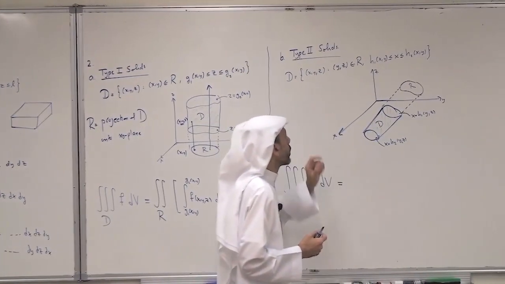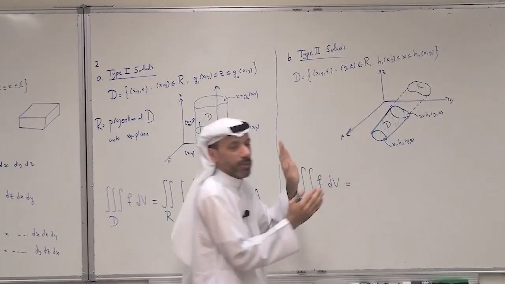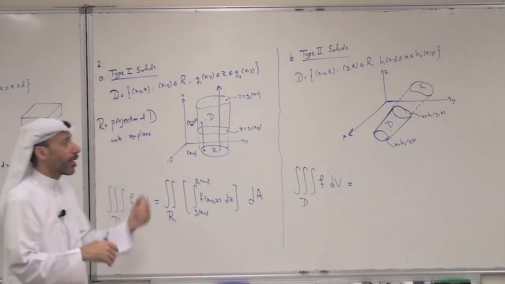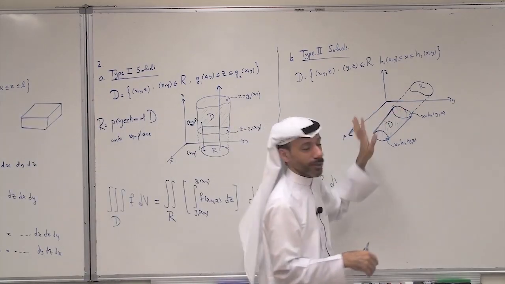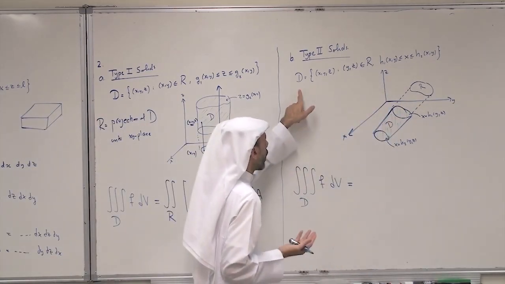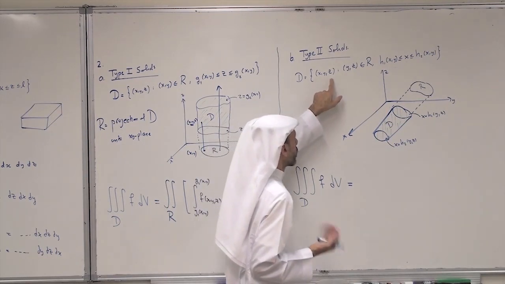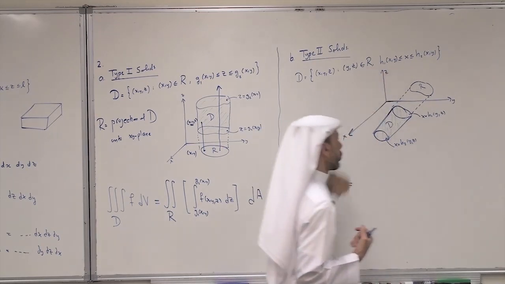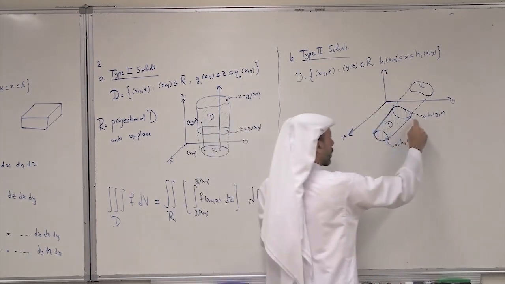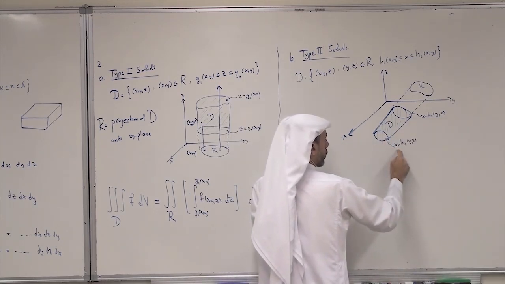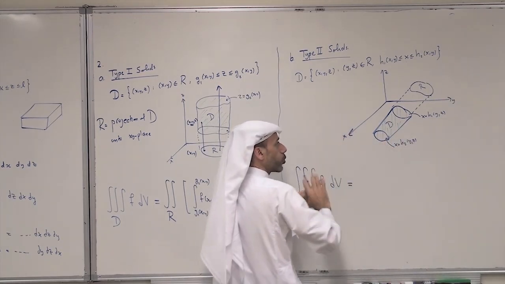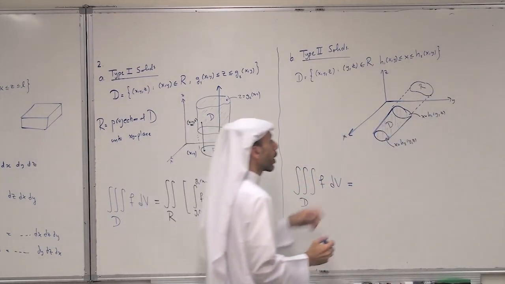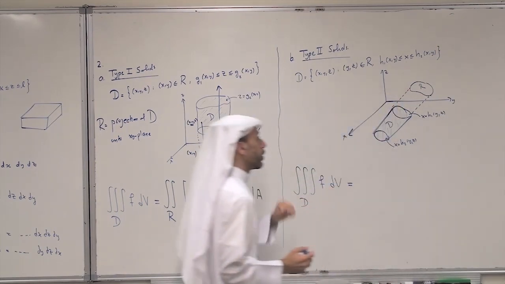Type 2 solids are solids on the YZ plane. We can think of type 1 as solids on the XY plane; now these are solids on the YZ plane. They are described in set notation as the set of (x, y, z) such that (y, z) is in R and x is between H1 and H2. So we have a solid between two surfaces, H1(y, z) and H2(y, z), and R is still the projection of D. This is the solid graphically.